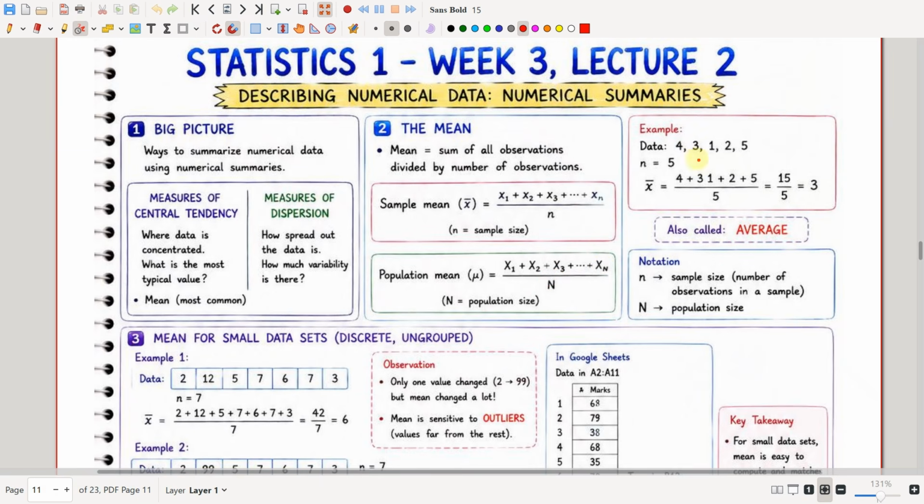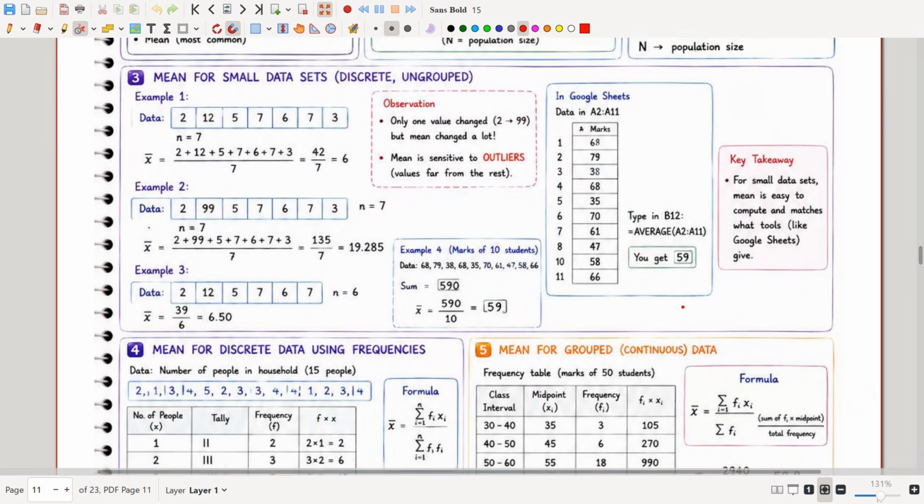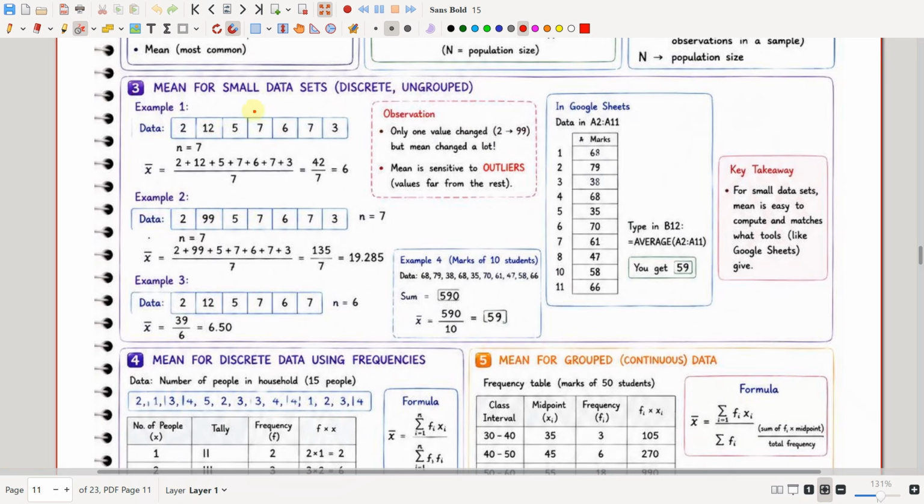For example, the data is given like this: 4, 3, 1, 2, 5, where n is equal to 5. So x bar will be 4 plus 3 plus 1 plus 2 plus 5, which is 15, divided by 5, which is equal to 3. So mean is also called the average. Understand this: small n denotes the sample size and capital N denotes the population size. Let us see how we calculate mean for small data sets.